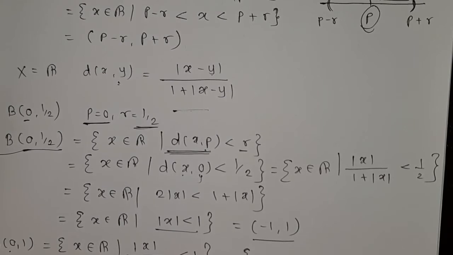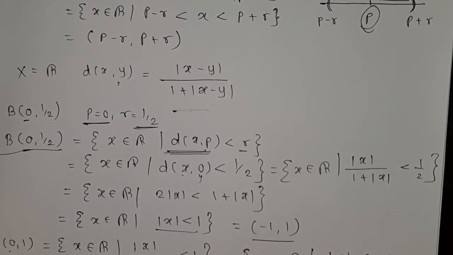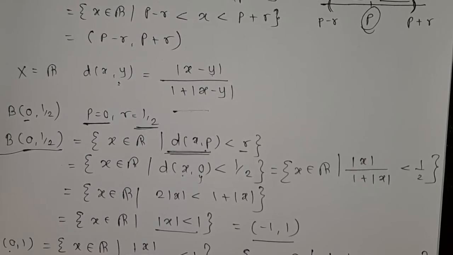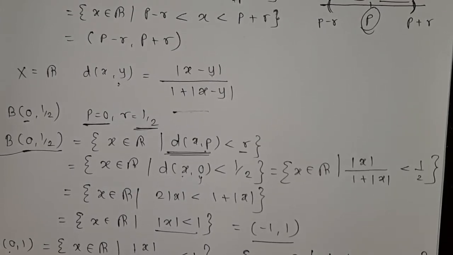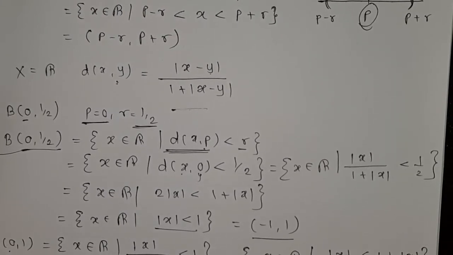So x belongs to R where mod of x is less than 1 plus mod of x, which means we get the whole real number line. Because here we don't have a restriction, all the values on the real line satisfy it. So this is what we get after putting the value of B(0, 1).